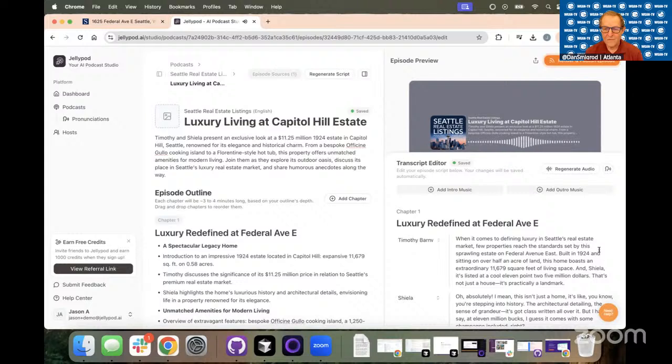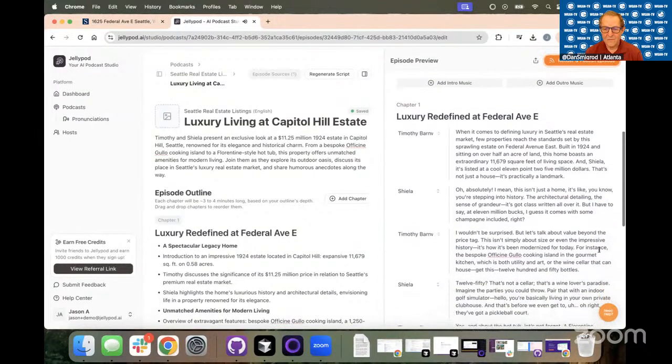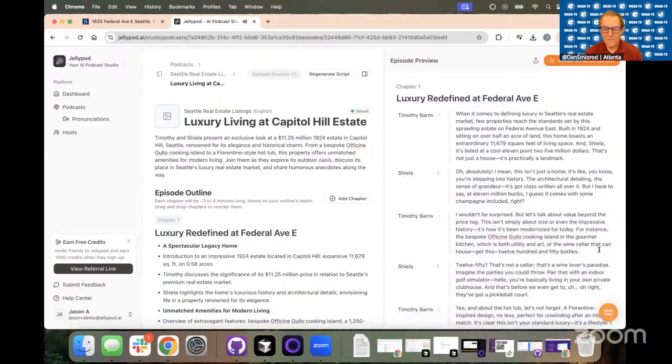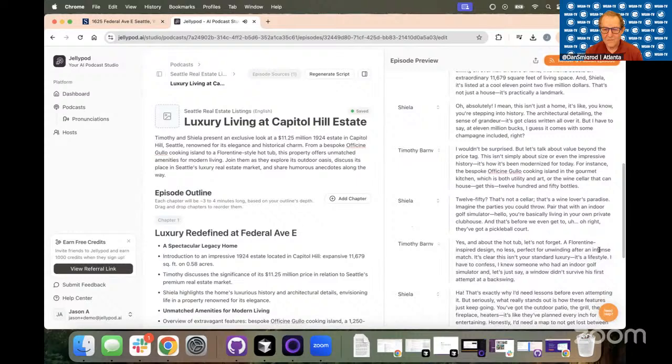Oh, absolutely. I mean, this isn't just a home. It's like, you're stepping into history. The architectural detailing, the sense of grandeur, it's got class written all over it. But I have to say, at $11 million, I guess it comes with some champagne included, right? I wouldn't be surprised, but let's talk about value beyond the price tag. This isn't simply about size or even the impressive history. It's how it's been modernized for today.